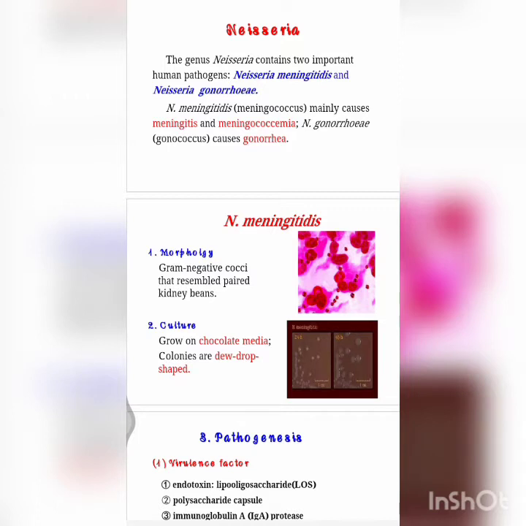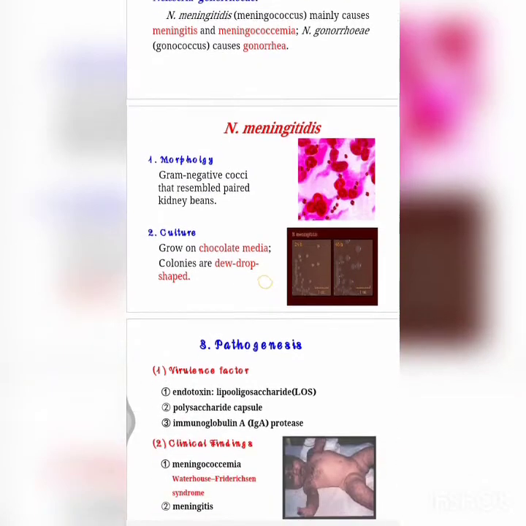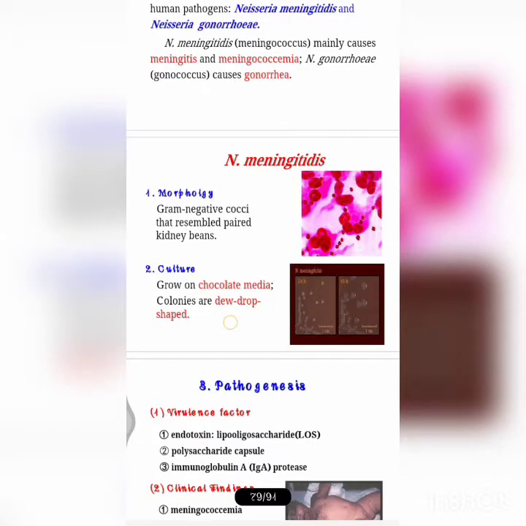So the main features are that they are gram-negative cocci and they resemble a pair of kidney-shaped beans. They are also aerobic, non-motile, non-sporing, and oxidase positive. Mainly this is important, catalase positive. Now, these are just morphological features, and for culture, the main medium is chocolate agar.